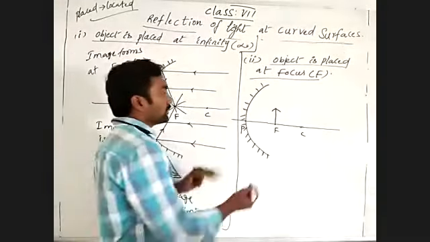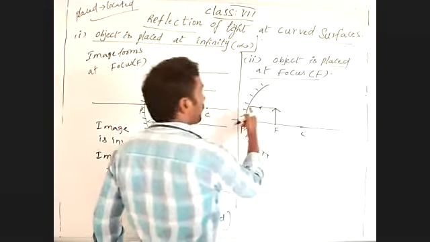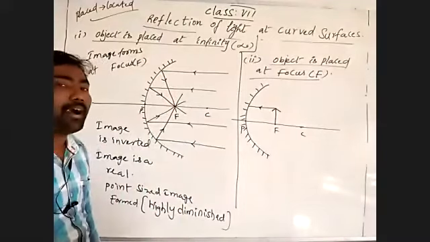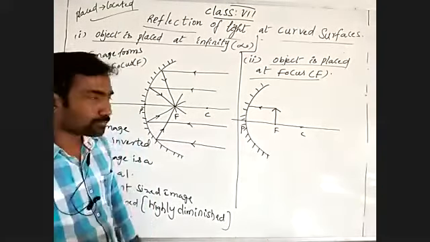Coming back, one light ray is coming from the tip of an object. Tip means top, edge. Understand?